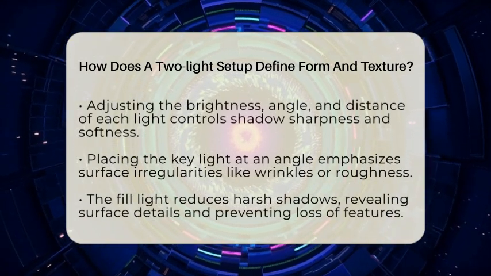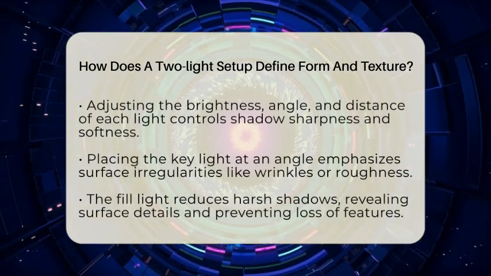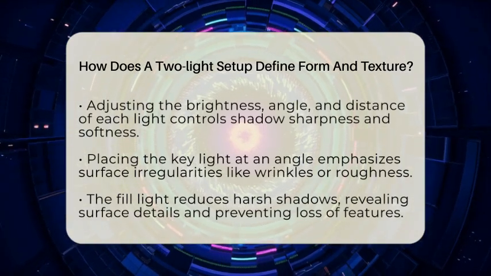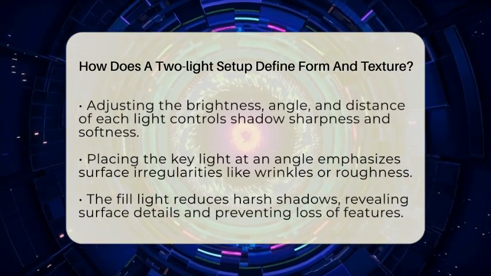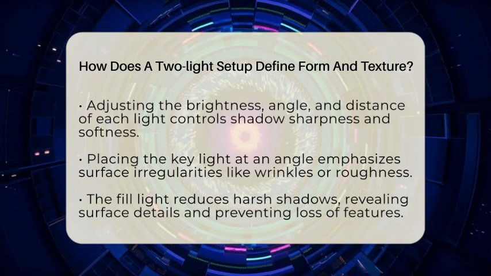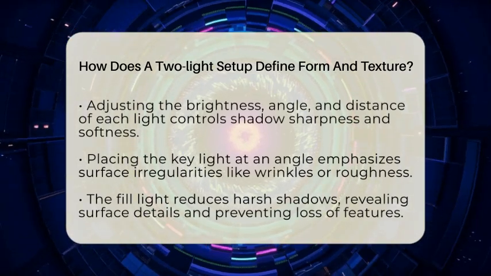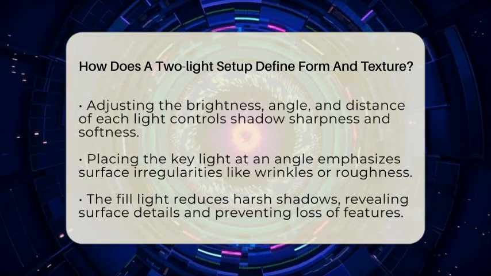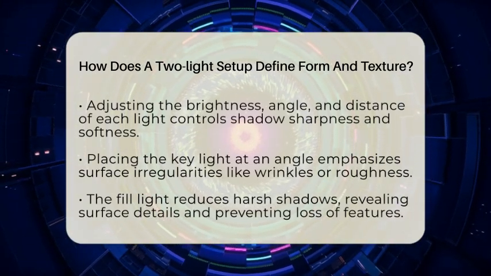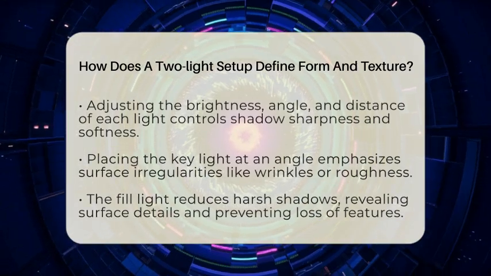By adjusting the brightness, angle, and distance of each light, you can decide how sharp or soft the shadows appear. For example, placing the key light at an angle can cast shadows that highlight surface irregularities like wrinkles or roughness. The fill light then reduces harsh shadows, revealing more surface detail and preventing loss of important features. This setup creates a balanced contrast that adds depth to your images.